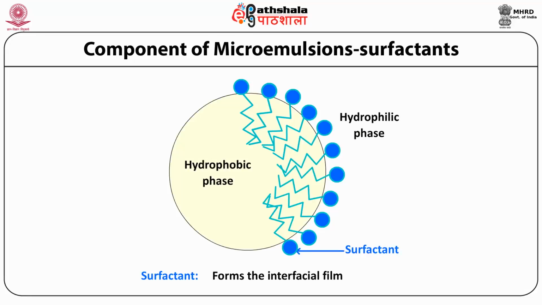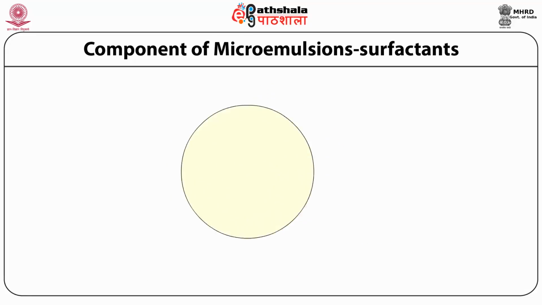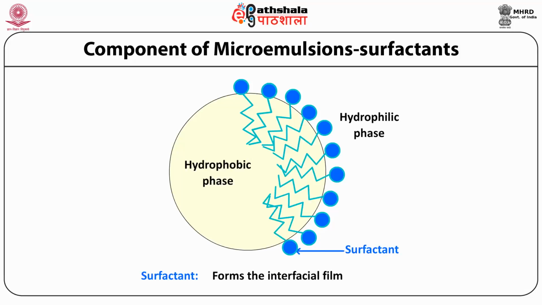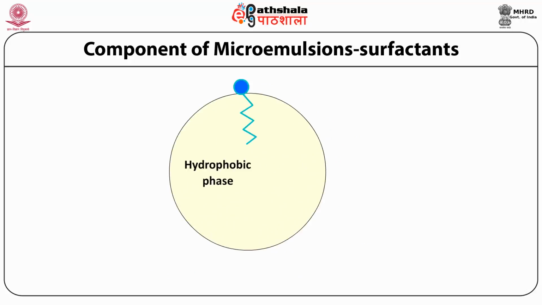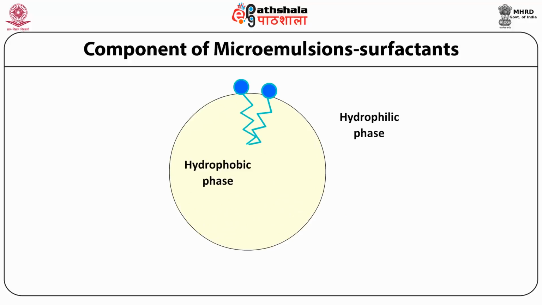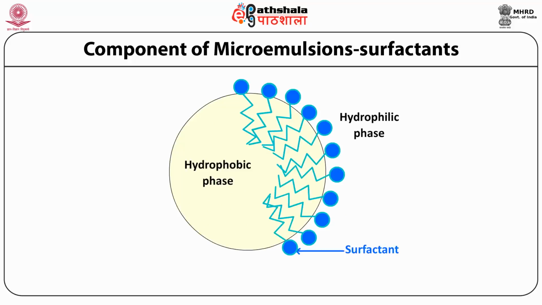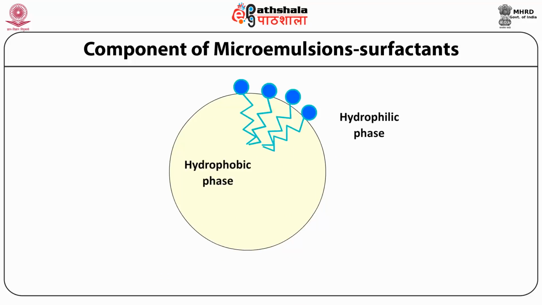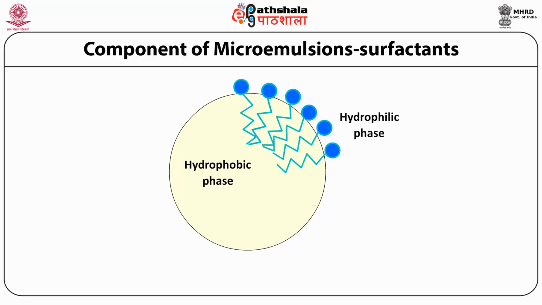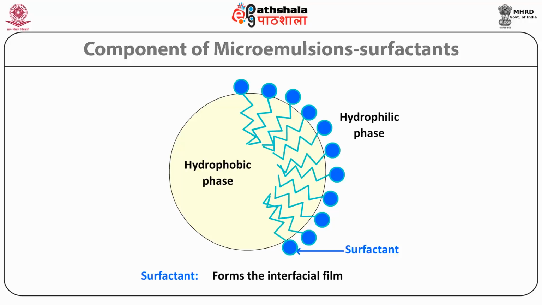Function of surfactant can be seen in this diagram. As we know, the surfactant contains hydrophobic and hydrophilic portion or polar and nonpolar portion. This diagram is showing there are two phases, hydrophilic phase and hydrophobic phase, and when we add the surfactant, they arrange themselves in a way that their polar portion always faces the hydrophilic phase, and the hydrophobic portion of the surfactant, that is a chain like or thread like structure, will go towards the hydrophobic phase. They always adsorb at the oil and water or hydrophilic and hydrophobic interface, and they reduce the interfacial tension between these two phases.